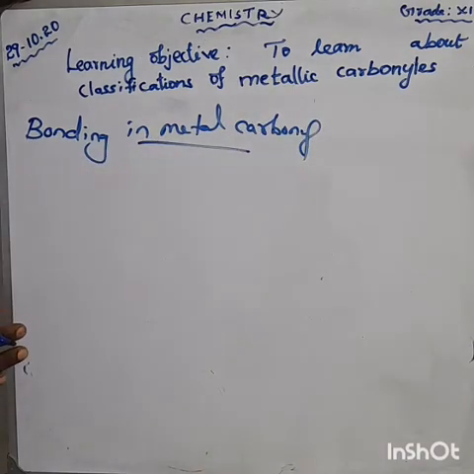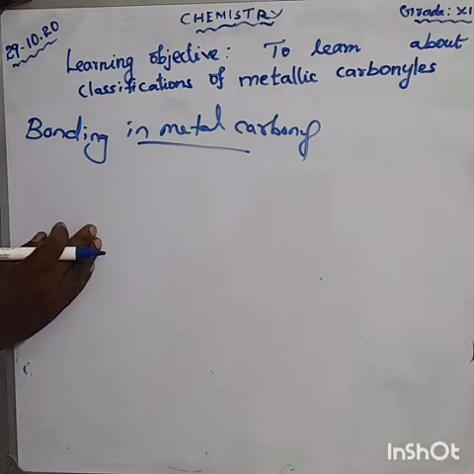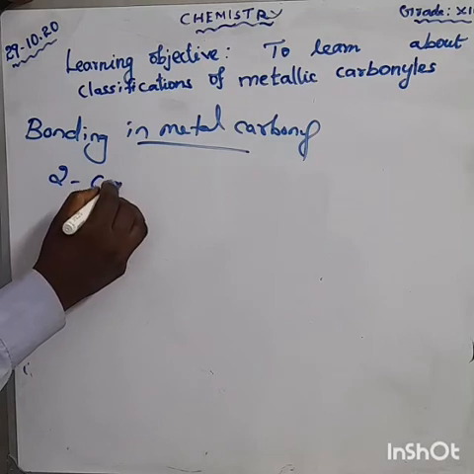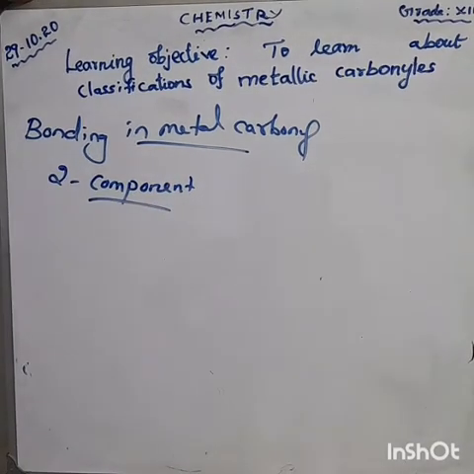Here, what is about the bonding in metal carbonyl? In metal carbonyl, the bond between metal atom and the carbonyl ligand consists of 2 components. Okay, here are the 2 components. One component is an electron pair donation to the carbon atom of carbonyl ligand.